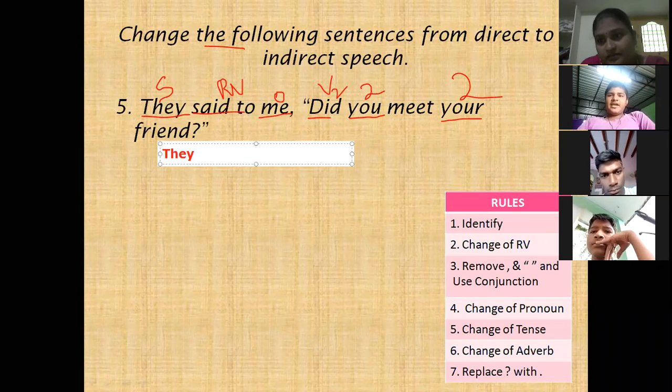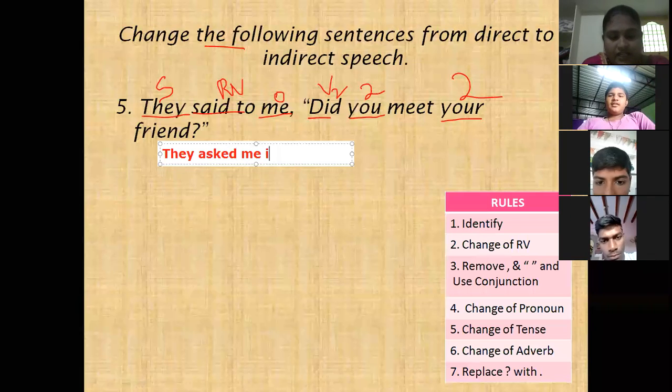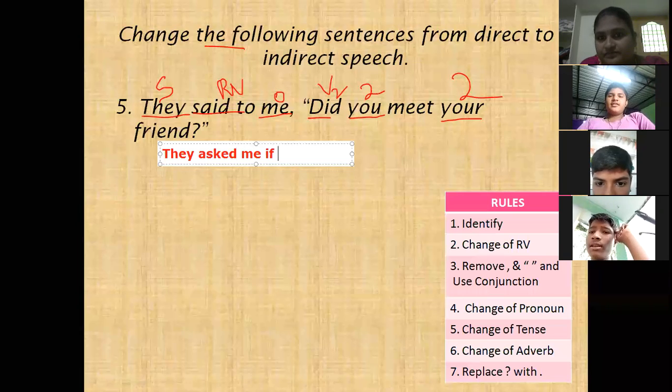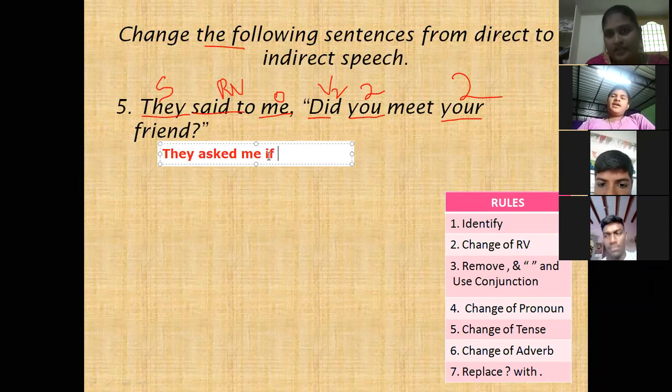They asked me whether or if. Next, after writing if, we have to write the subject. What is the subject here? You. You changes according to the object. Me means I. So in the place of you, we have to write I.